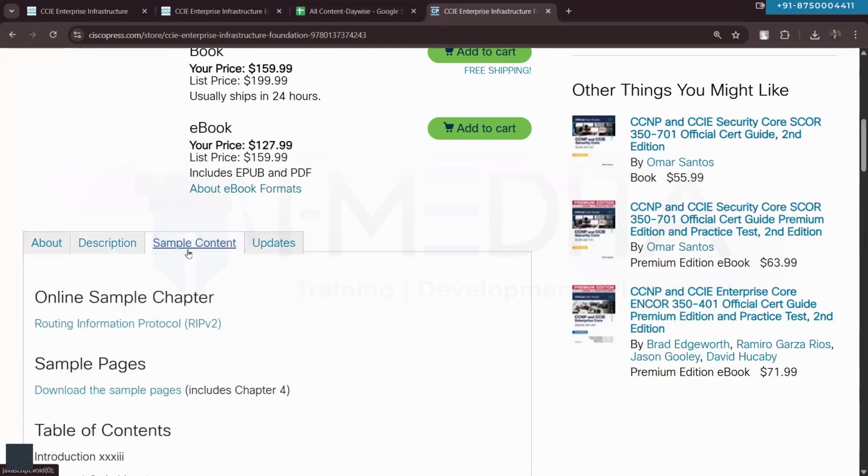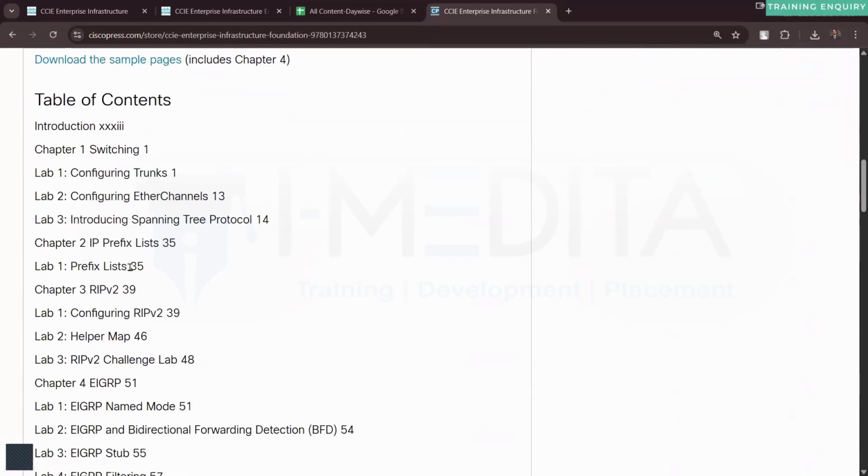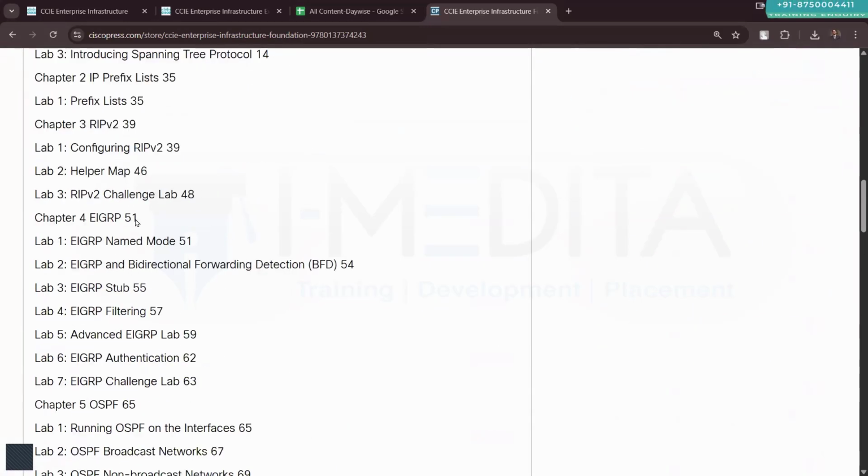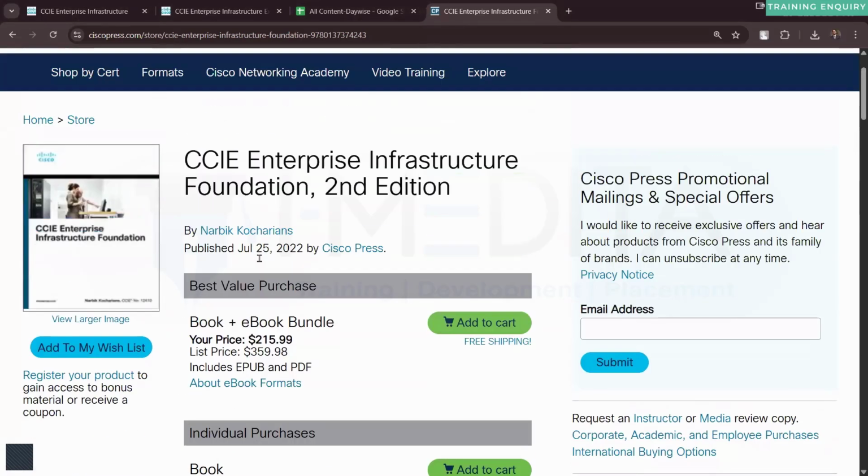If you go to the sample content, just go to the index. Just take a look at the index. Sorry, are you sharing something? I see the complete list of topics in PDF format. Yeah, that is what I'm sharing here.